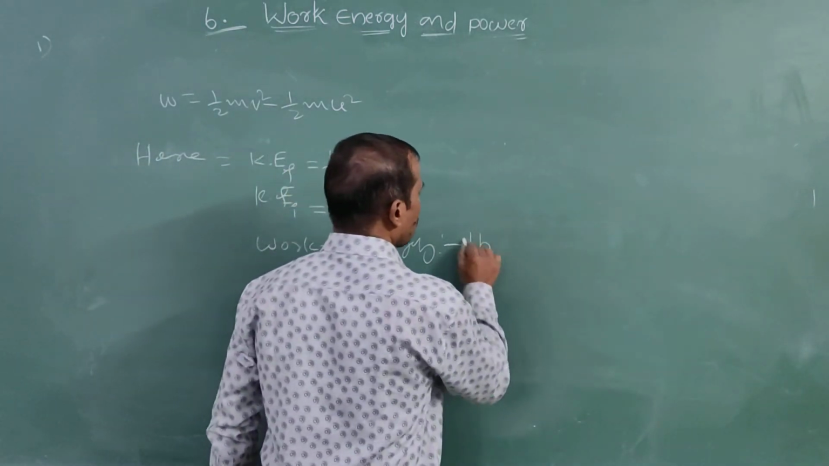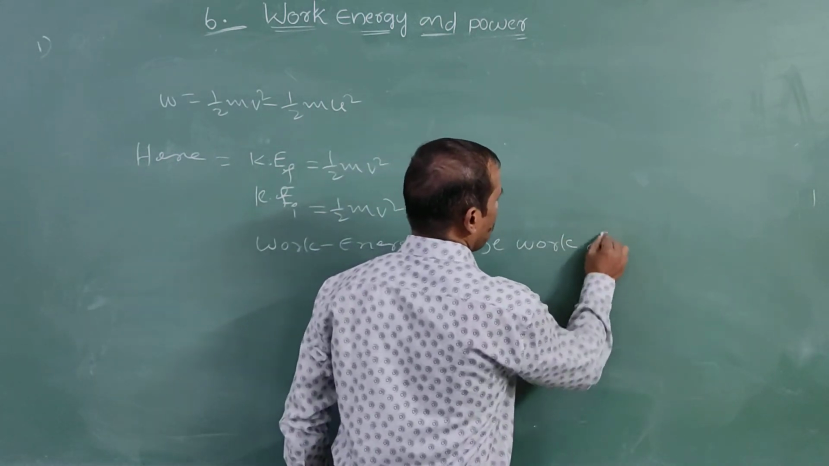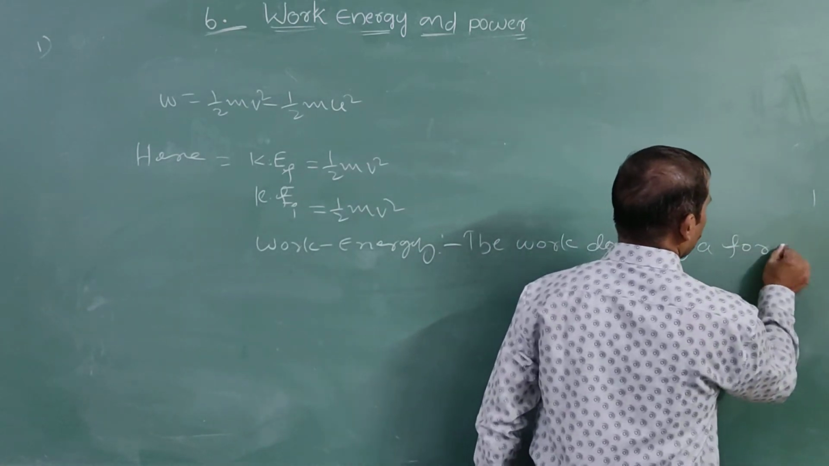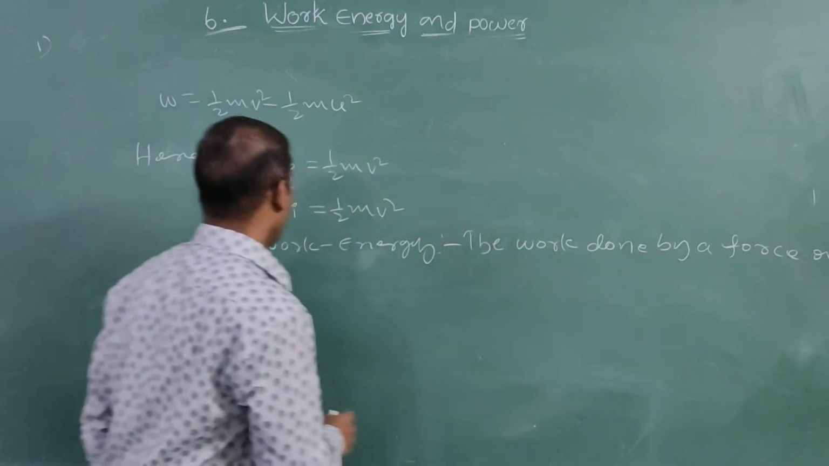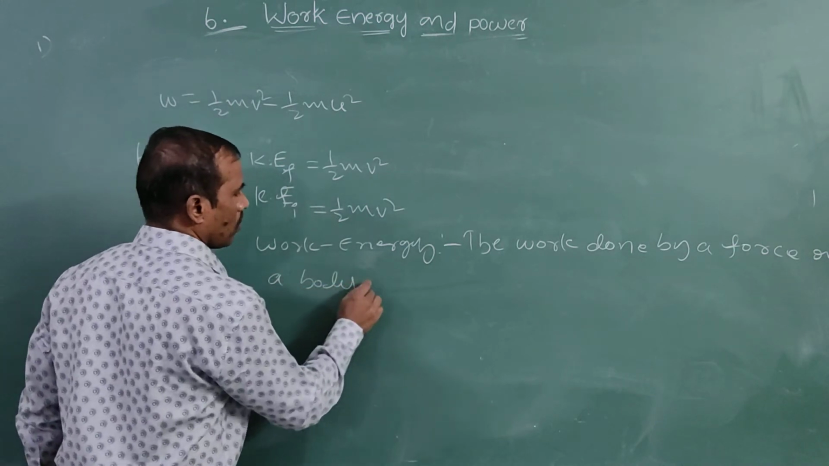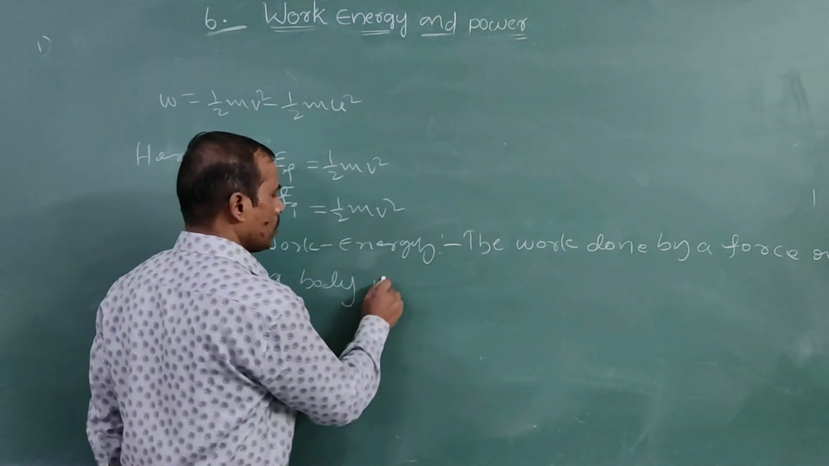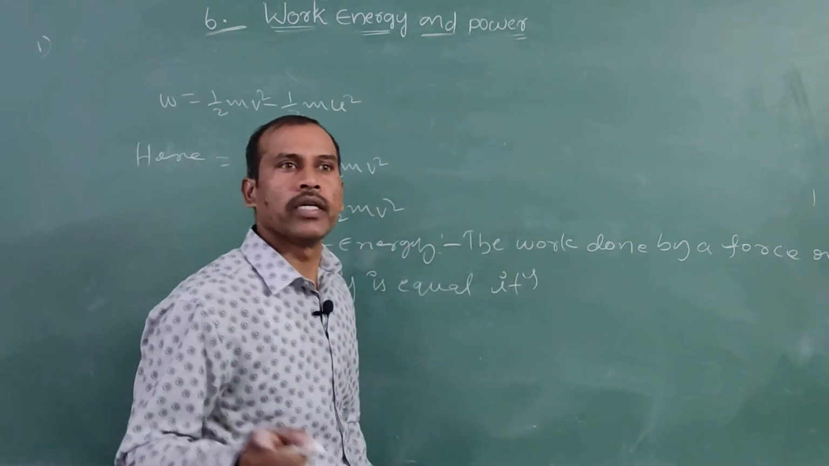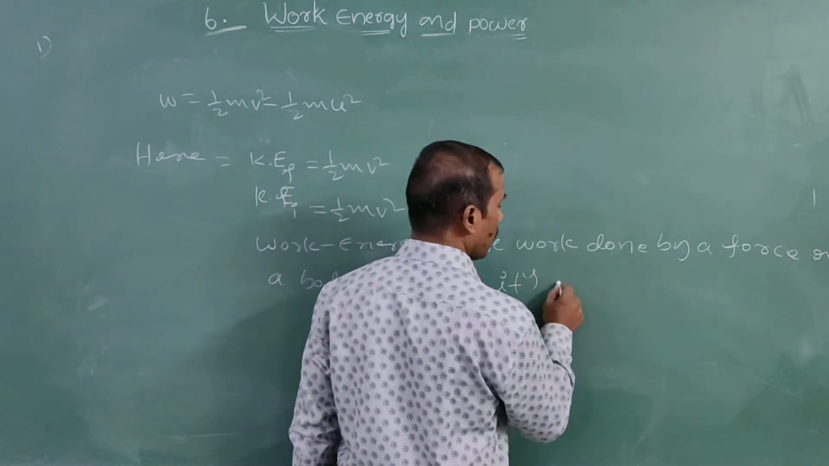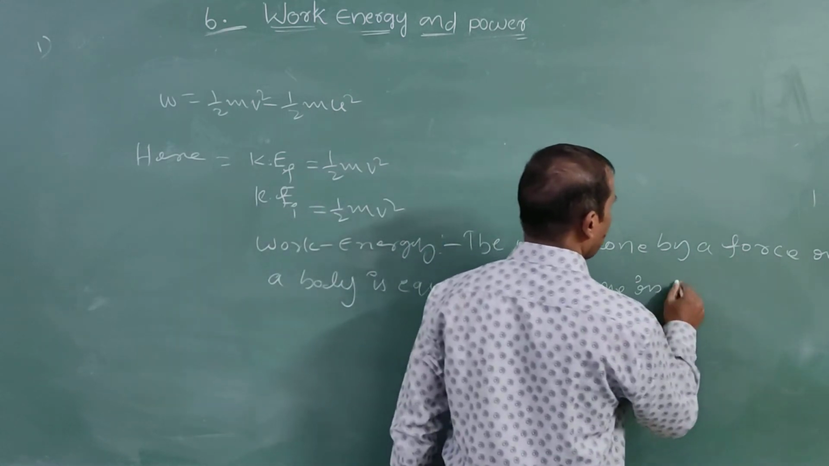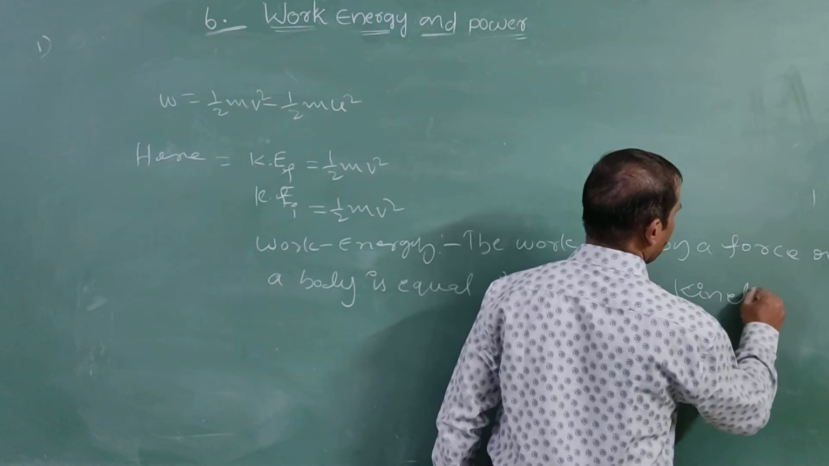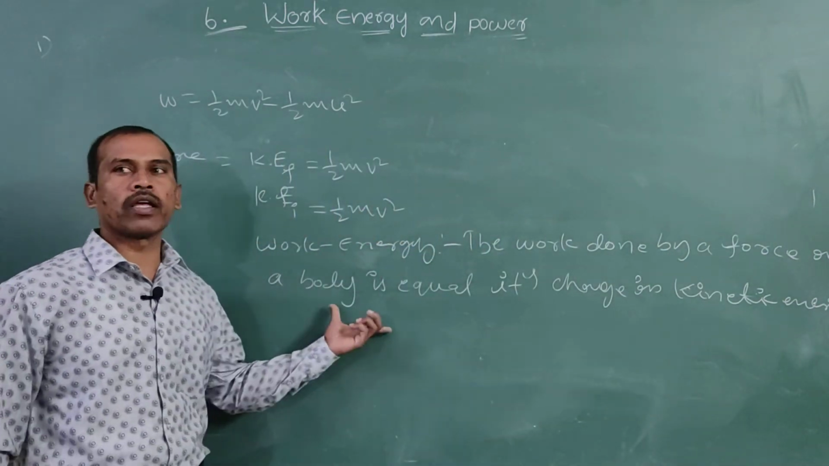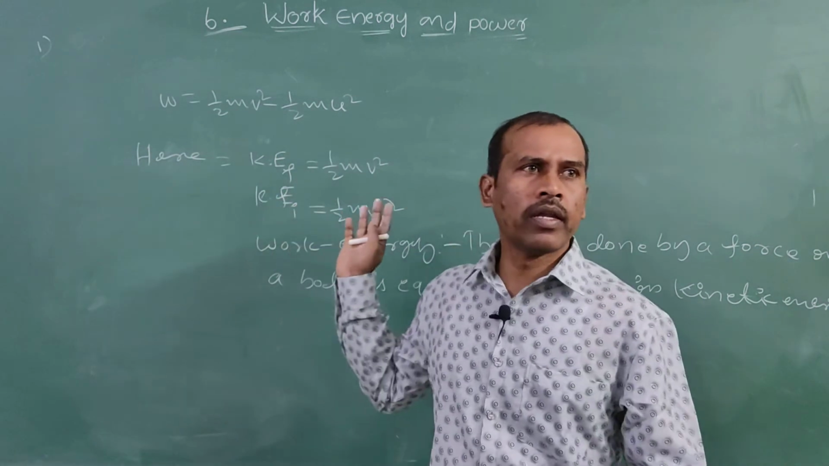So the work done by a force on a body is equal to the change in its kinetic energy. This is the work energy theorem. If we write up to here, we get 6 marks. How many marks are given in the question paper? 6 marks.